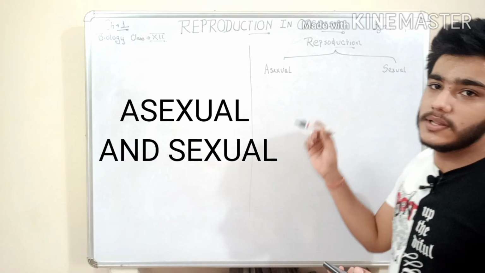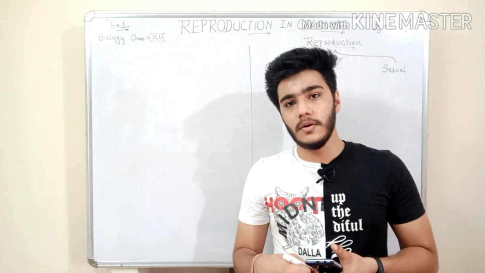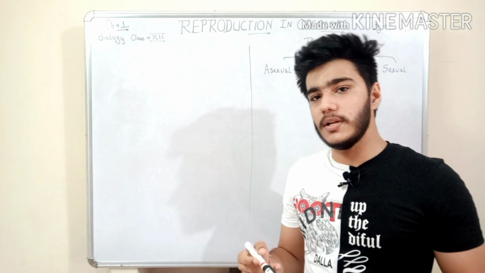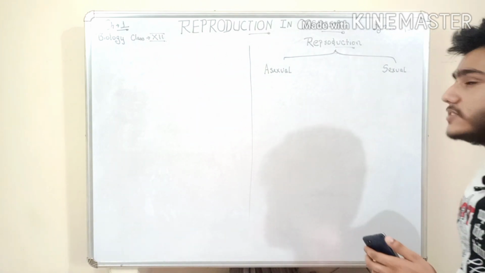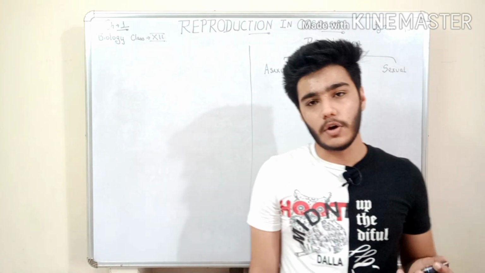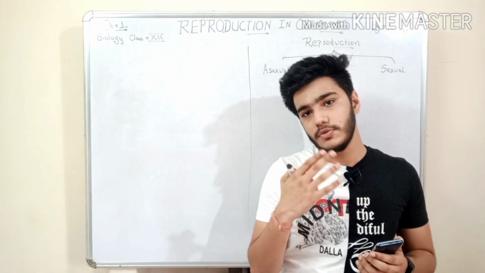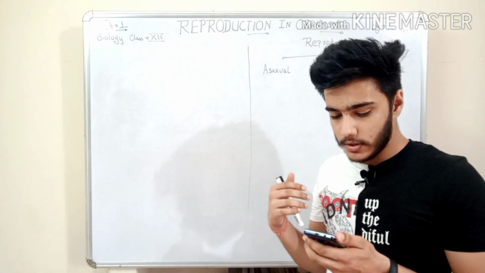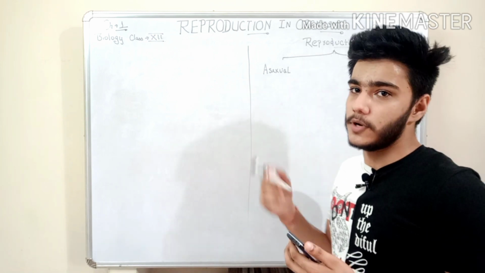In asexual reproduction, only one parent is needed to produce offspring, or a new individual. In sexual reproduction, two parents are needed for the production of an offspring. Now that we know the difference between asexual and sexual reproduction, we will start to define asexual reproduction in more detail.